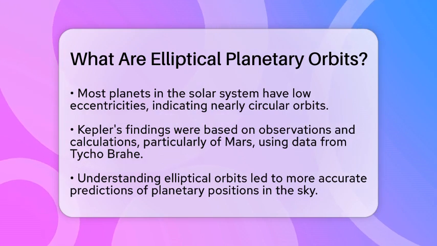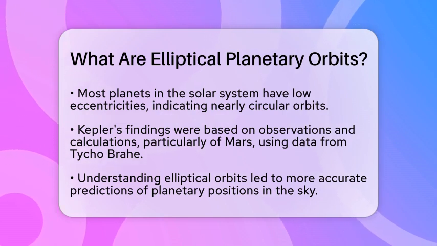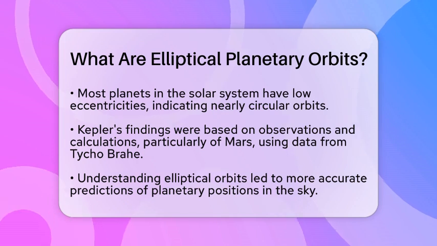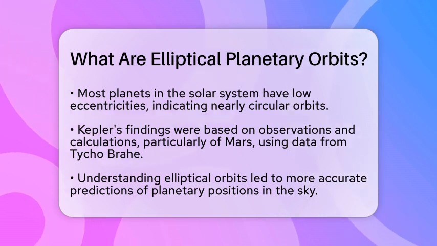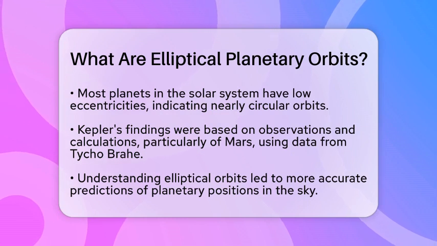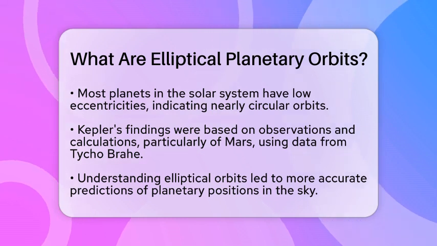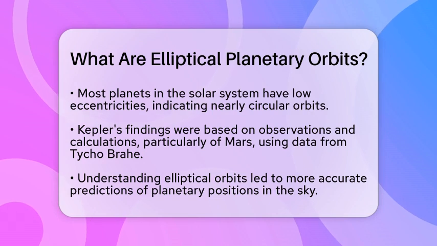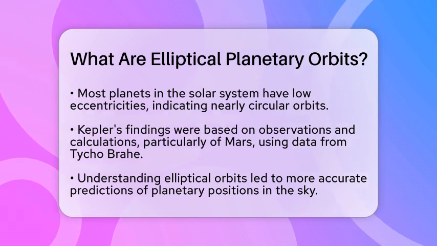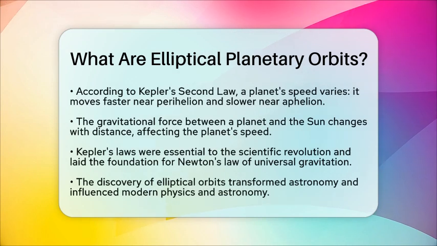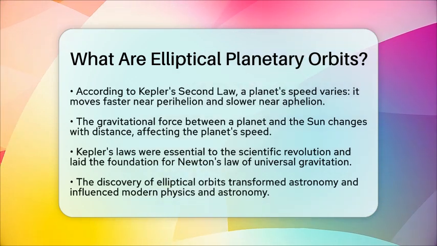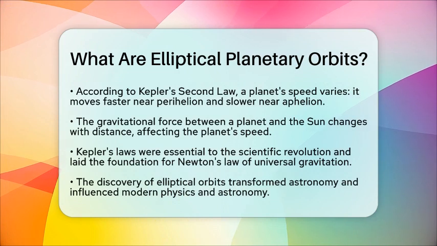Elliptical orbits also explain why a planet's speed changes as it travels around the Sun. According to Kepler's second law, a planet moves faster when it is near the perihelion and slower when it is near the aphelion. This variation in speed occurs because the gravitational force between the planet and the Sun changes with distance. Kepler's laws were fundamental to the scientific revolution in Europe.